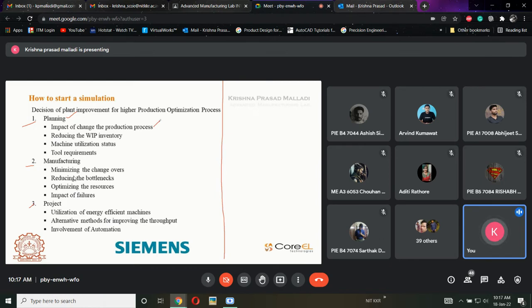Now what exactly is the impact of change in production process? 1, 2, 3, 4. There are 4 machines involved in this. I am using this type of procedure: 1, 2, 3. After that it will come back to 2, and again go to 4. This is exactly what my layout will be. If my layout is like this, then where exactly will it fail?